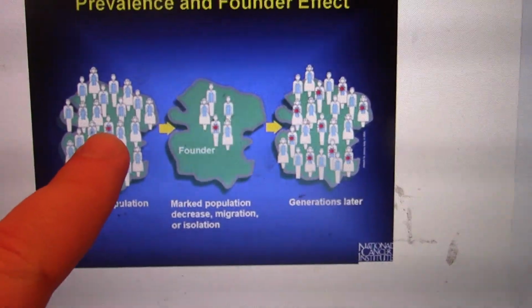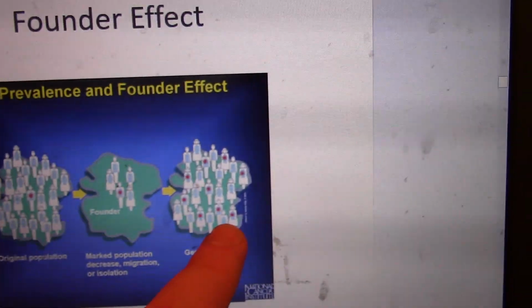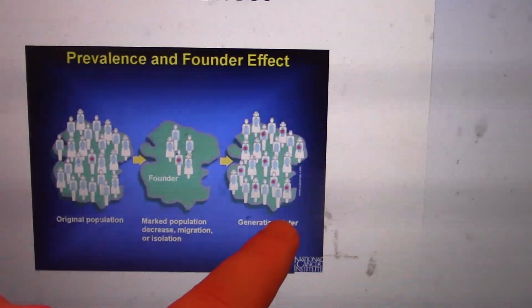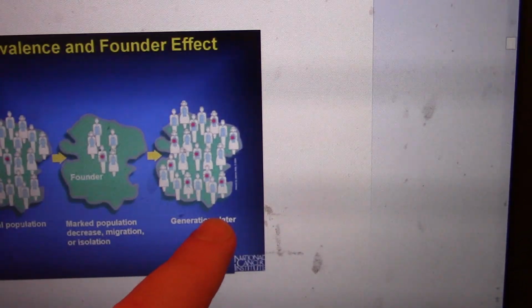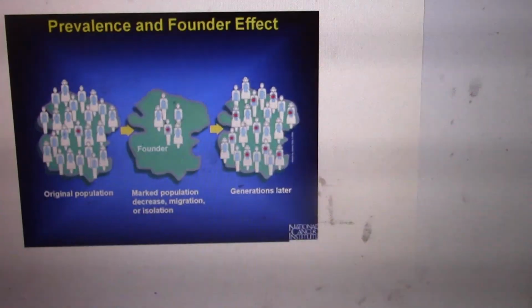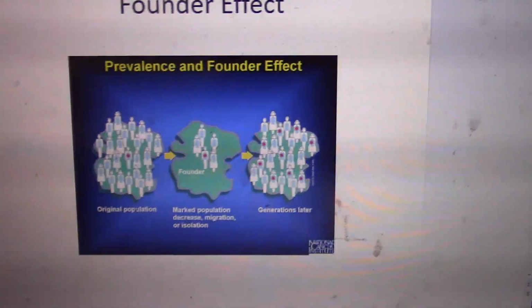What happened was that there was a founder population of individuals from the old world that colonized the new world, North America. And there were a few individuals that had Tay-Sachs. So as a result, new world Ashkenazi Jews have a higher prevalence of Tay-Sachs. So that's due to the founder effect, where you squeeze the population and then you regrow the population, right? And this is due to migration.